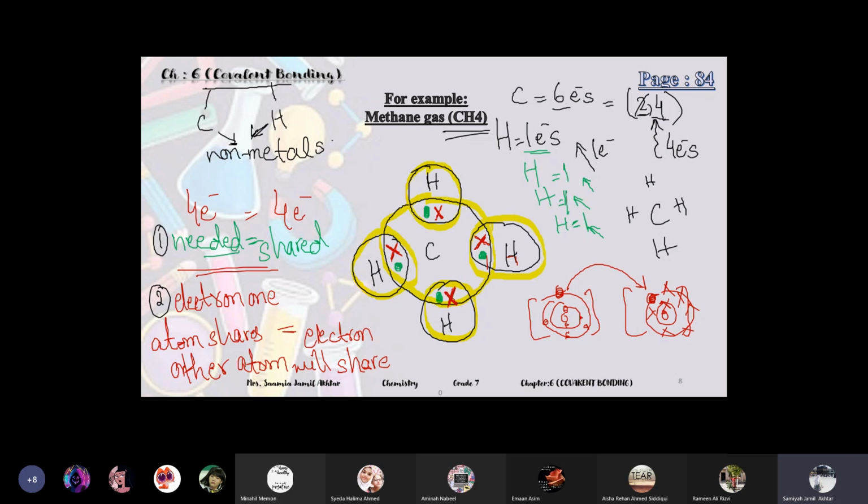Okay, so methane is like this, carbon in the middle and dashes. There are 4 bonds, so it's indicating 4 covalent bonds. Carbon is making 4 covalent bonds with hydrogen. Because there are 4 hydrogens, so carbon in the middle and 4 hydrogens on 4 sides. And this dash is indicating a covalent bond.